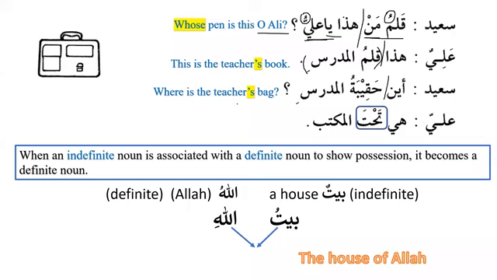So aina haqibat al-mudarrisi, where is the teacher's bag? Hiya tahta al-maktabi. Tahta means under. And you can see over here that I have put it in a box, for a reason. Tahta is a dharf, that means it is an adverb, but it functions as the thing possessed. It functions as mudaf. So what happened over here? This is mudaf, and al-maktabi is mudaf ilayh. It is under the desk.